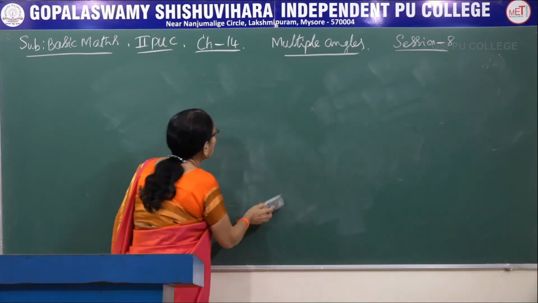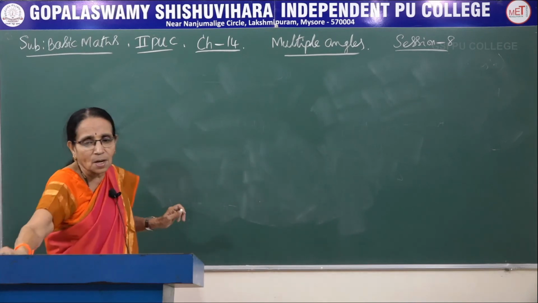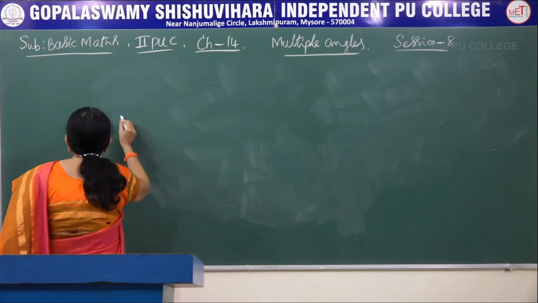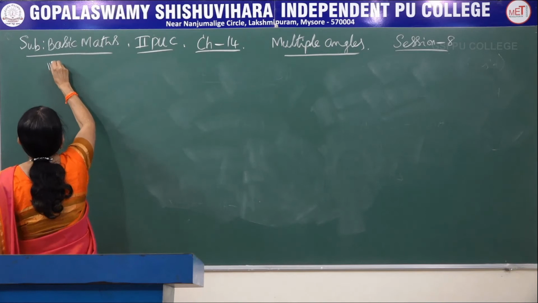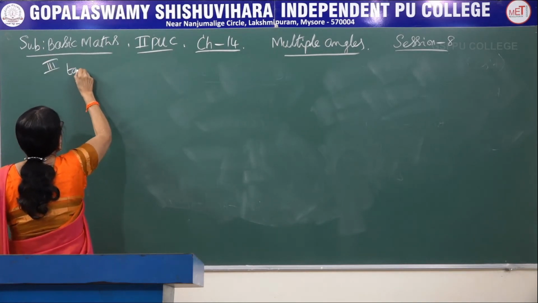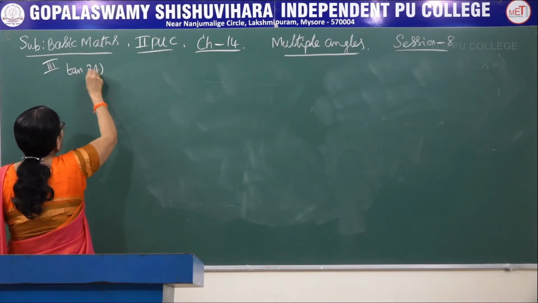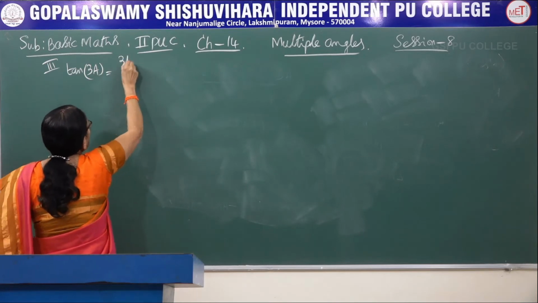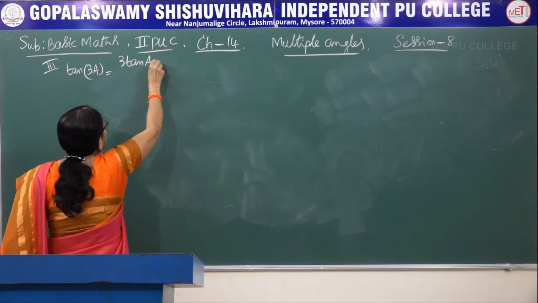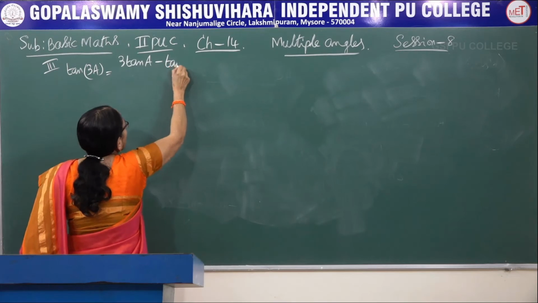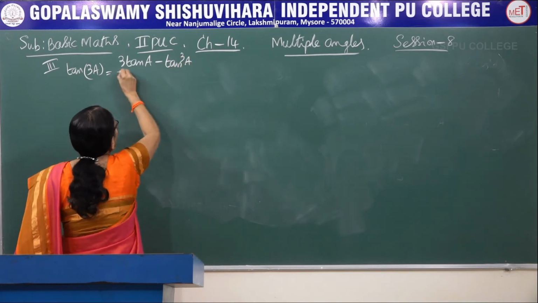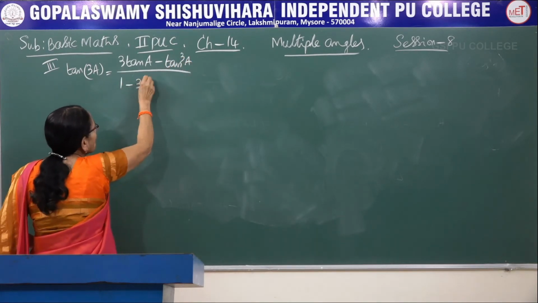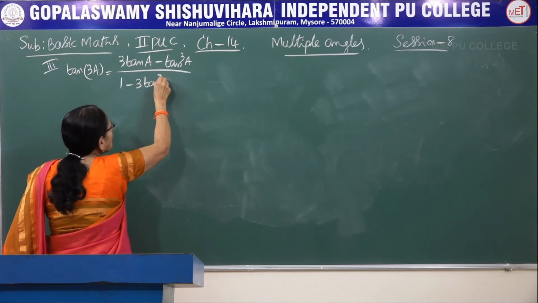Now, let me move on to the next one, that is tan of 3a. Here the calculation is a little bit more, so you have to be careful. It is 3 tan a minus tan cube a divided by 1 minus 3 times tan square a.